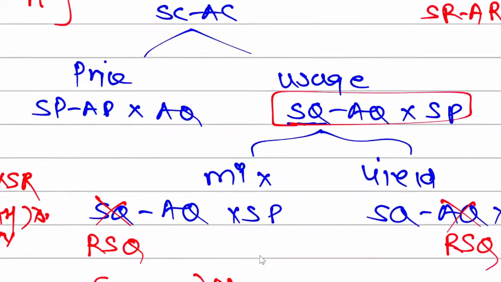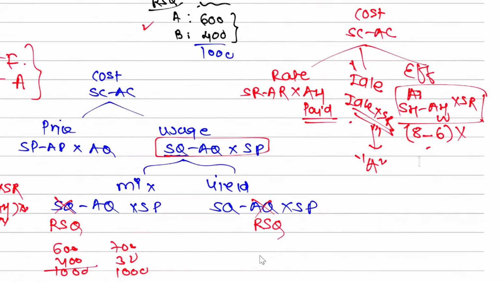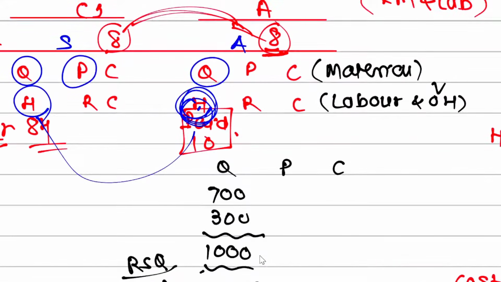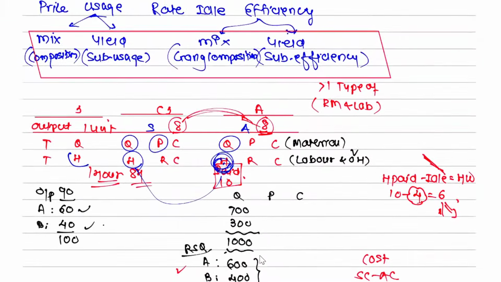Now, for efficiency you have to do two parts. Which ones? Mix and yield variance. You have to do two parts, but be careful. You should be careful about this. See, you made a format like this: standard, comparable standard, actual, then type, then H, then HRC. Then take this H down, H minus idle hours, so you get hours worked. This was hours paid. Does it make sense?